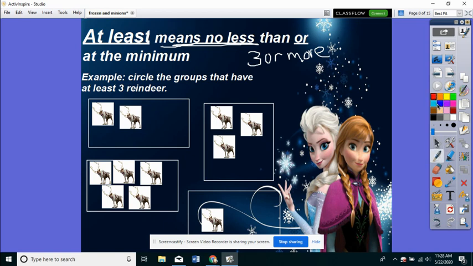So when I look at these, this is not 3 or higher because there's only 2 reindeer. This group is at least 3 because there's 3 or more. There's exactly 3 in there. This group has less than 3, so it is not at least 3. This group has 5, so because it's more than 3, it is at least 3.